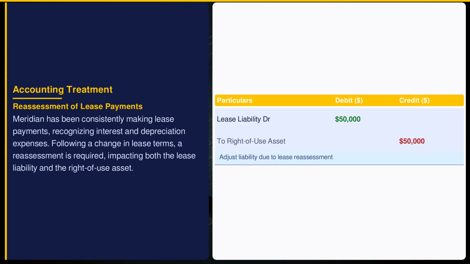Indian Accounting Standard 113 requires a reassessment when lease terms change, impacting the financial position. Meridian reduces its liability and the right-of-use asset by $50,000 after renegotiating terms. This adjustment reflects the updated expected cash flows and asset's utility, ensuring accurate financial statement representation and aligning with the revised economic obligation and asset value.